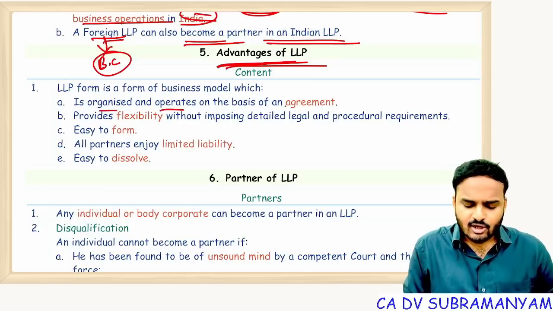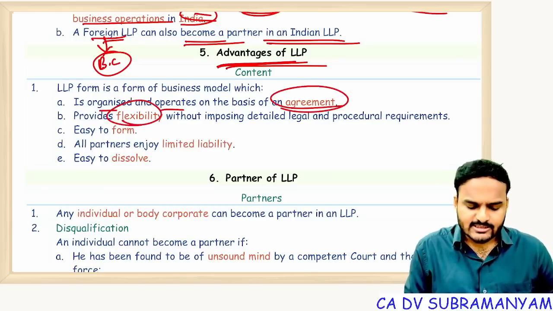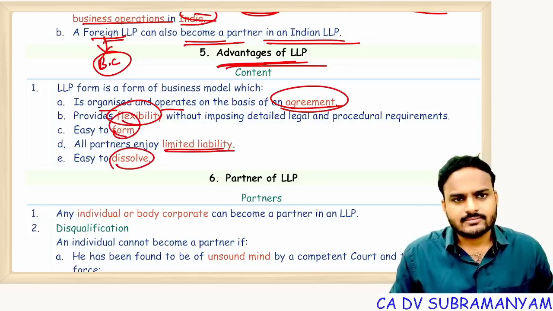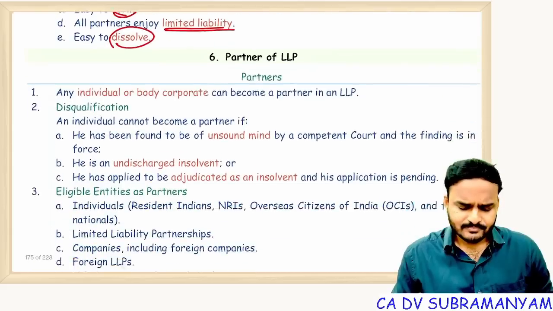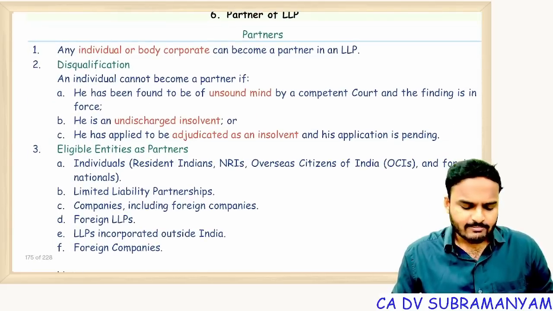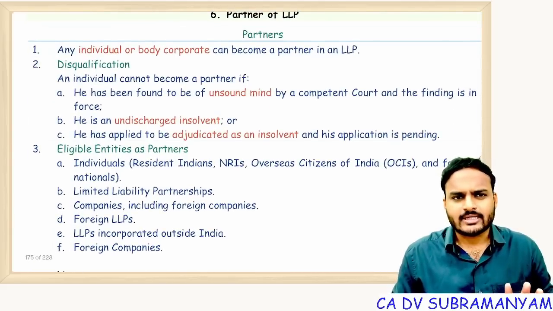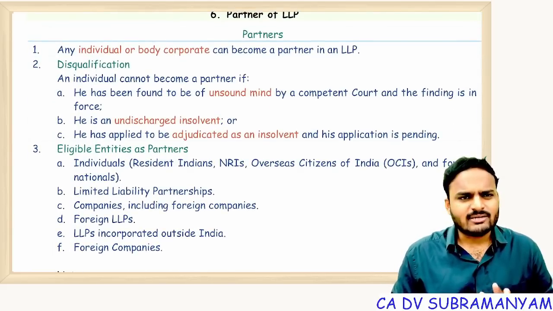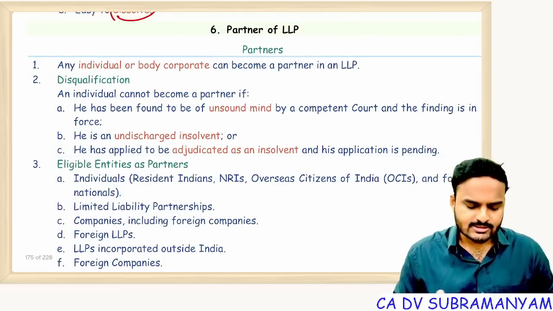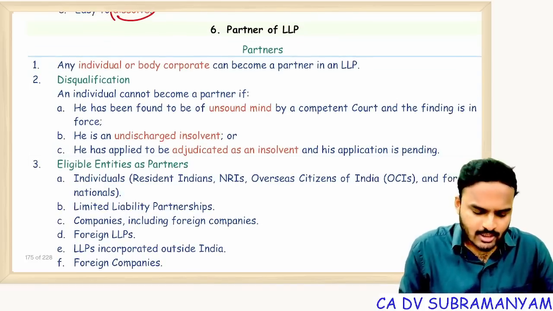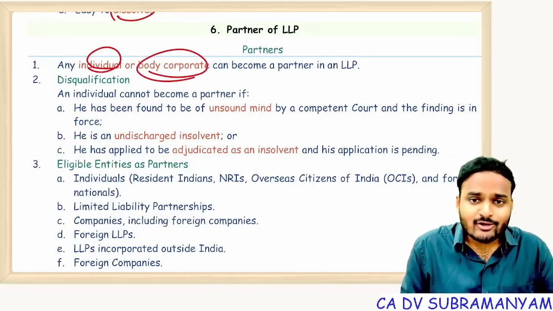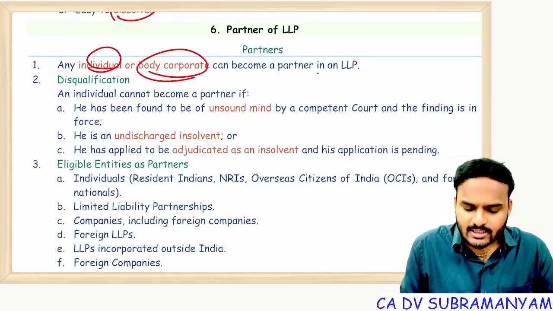It is organized and operates based on the agreement, provides flexibility in the management operations, easy to form, partners enjoy limited liability, easy to dissolve. Can I proceed? Partners of LLP, important topic. No guaranteed question but important topic. Who can become partner of LLP? Individual, body corporate can become partner in an LLP.